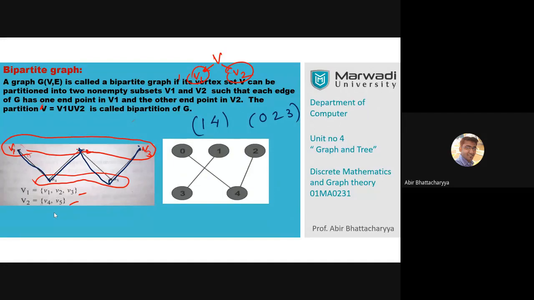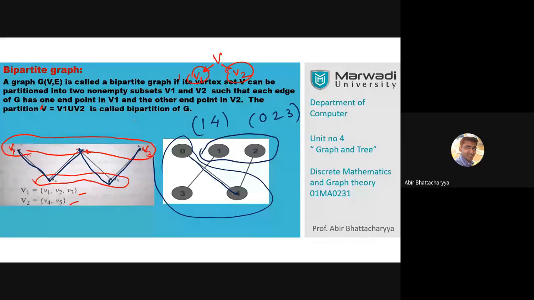Okay, Eba says 1, 2. Okay, 1, 2 is possible, but what about 0, 3, 4? Because 0 and 4 are connected, that's not possible. So 1, 2 is not possible. Simple logic is that 1, 2 is only possible when 0, 3, 4 is a partition.